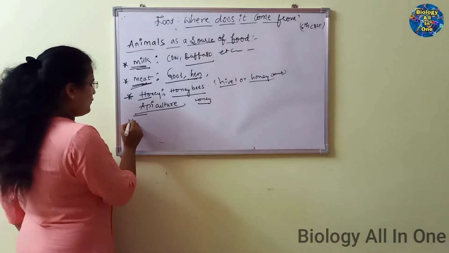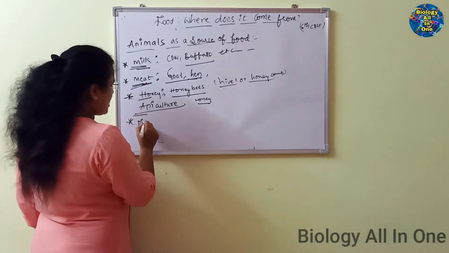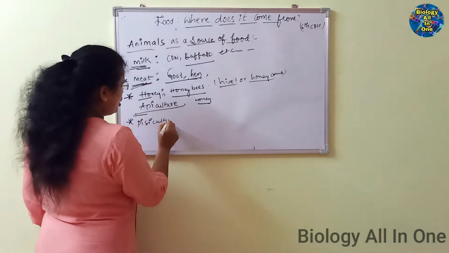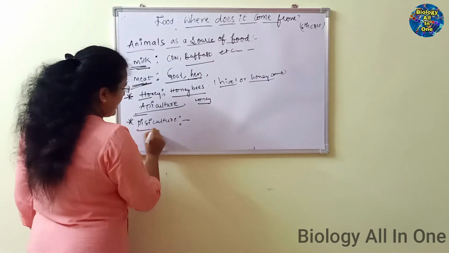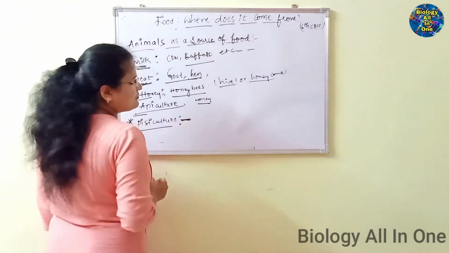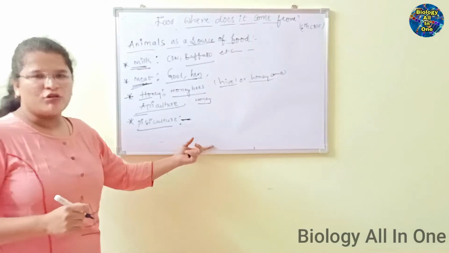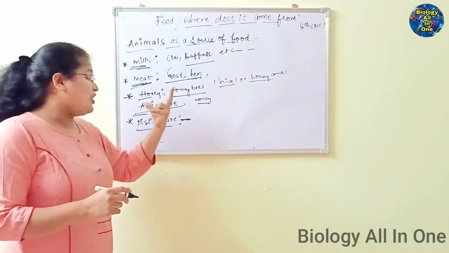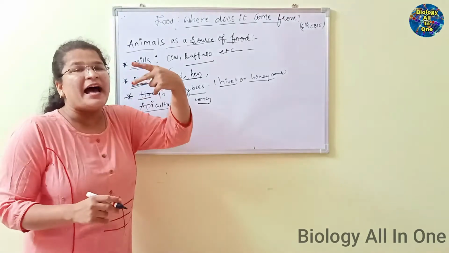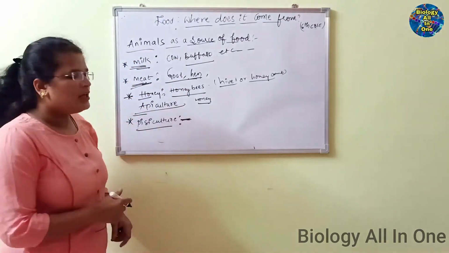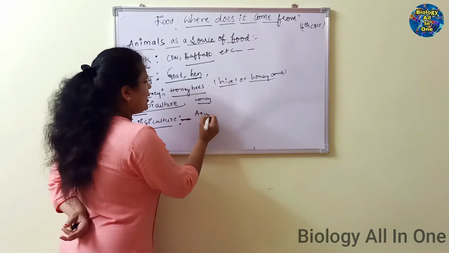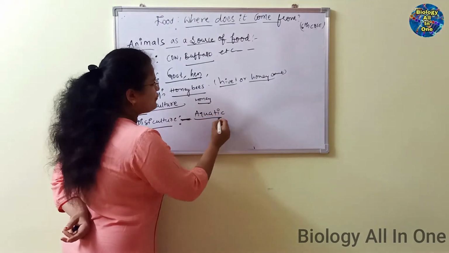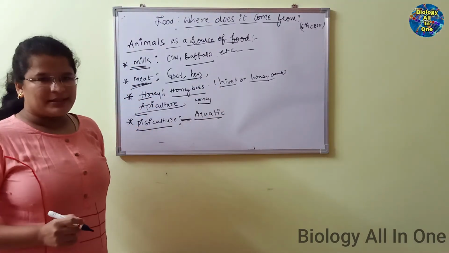And next, if you observe here, pisciculture. Rearing of fishes is known as pisciculture. Here we are obtaining food even from animals which live in water, aquatic animals.